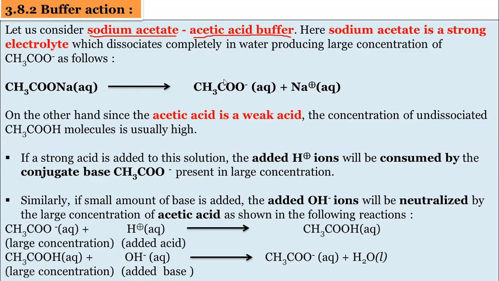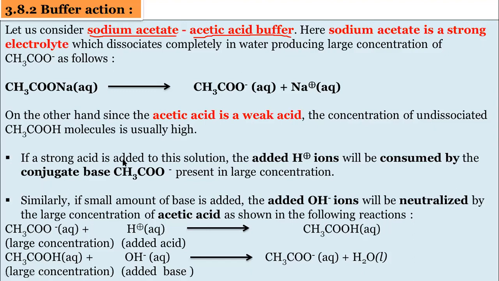On the other hand, a weak acid is also there. The weak acid is acetic acid. It will be partially dissociated, so the concentration of undissociated acetic acid will be high. So how the pH remains the same, I will discuss.